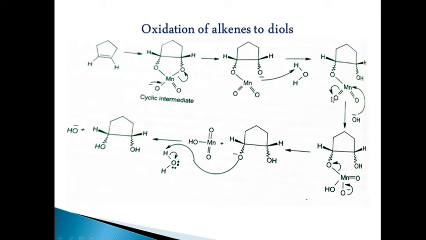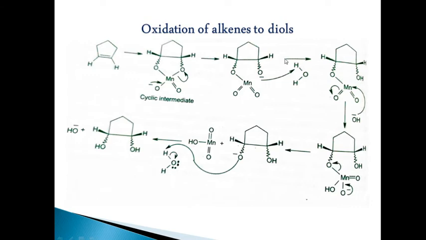Oxygen is electronegative, so it will be getting a minus charge, and a positive charge will develop, and towards this positive charge the OH minus will be getting attached. This will be forming O minus, and this process repeats, and the molecule will be forming a diol.